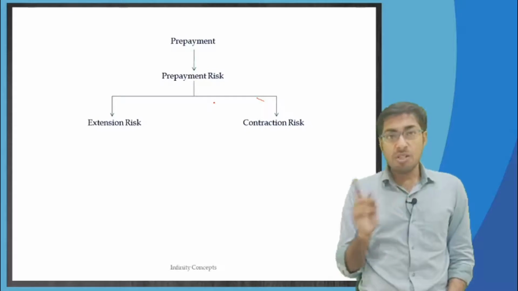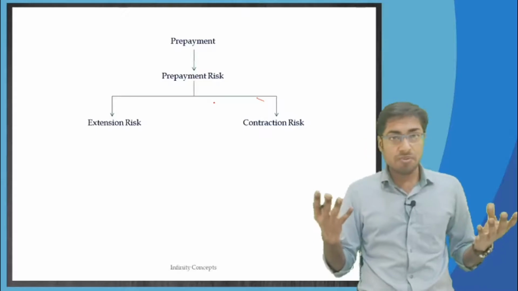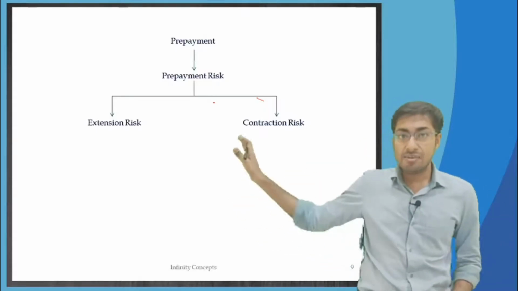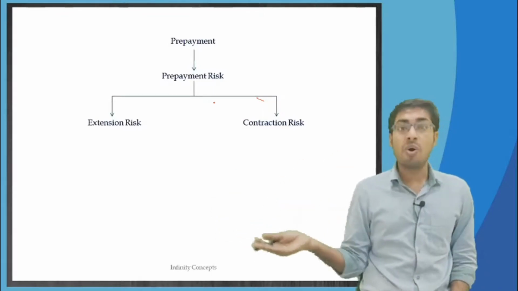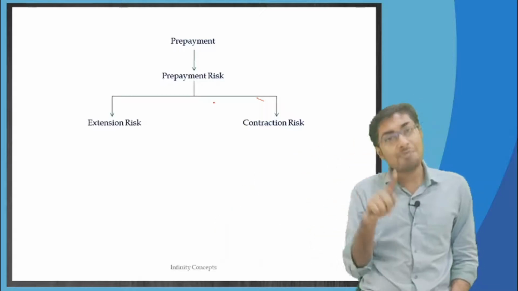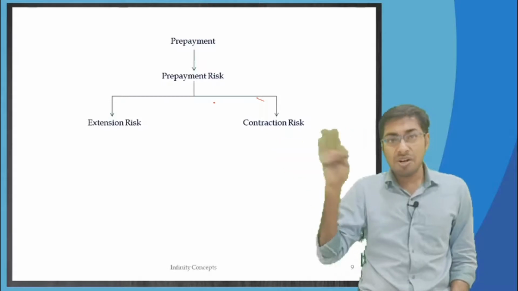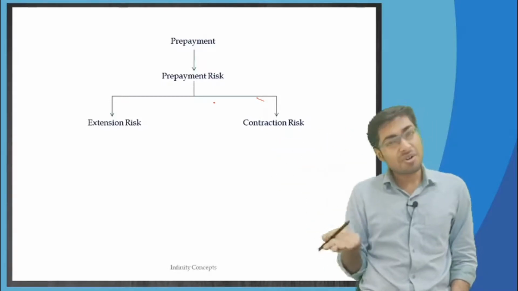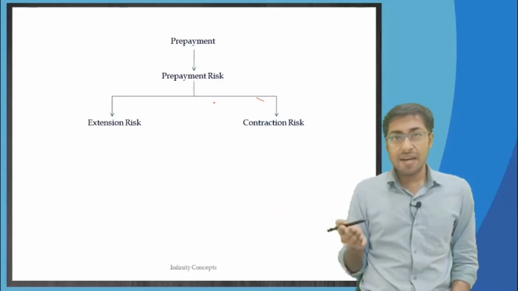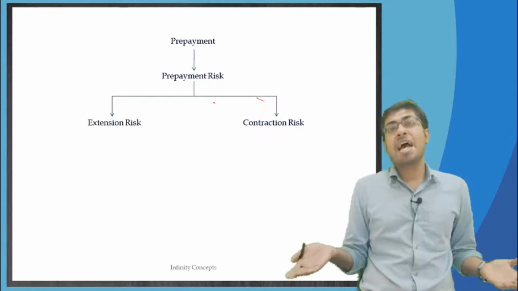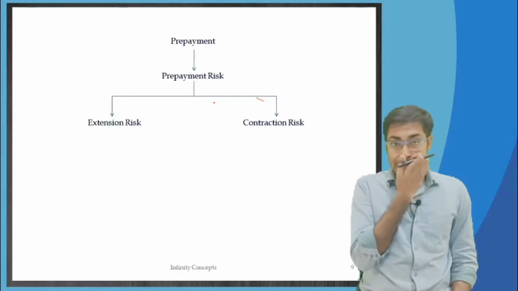I gave you small examples of how lotteries, bonuses, and inheritance of a lot of money have an impact on these home loan borrowers. But I didn't tell you how market interest rates also influence these home loan borrowers. That is an important thing. Otherwise, we know that if I have a lot of bonus coming this year, I will prepay a large amount of my home loan. This is what we know. It's very simple to think. If I inherit a lot of money from my spouse's father, or he gifts me something, I will be very happy. I will just pay off all my home loans. Correct? That's very simple.